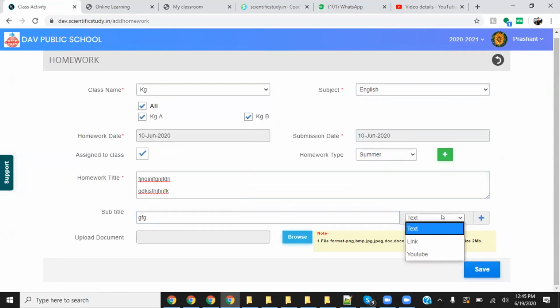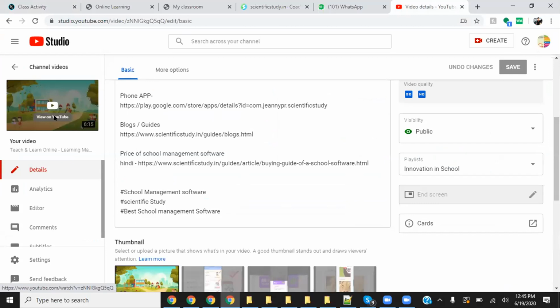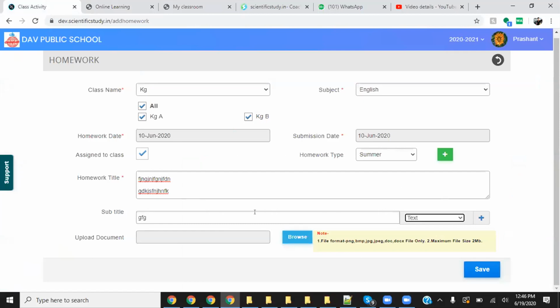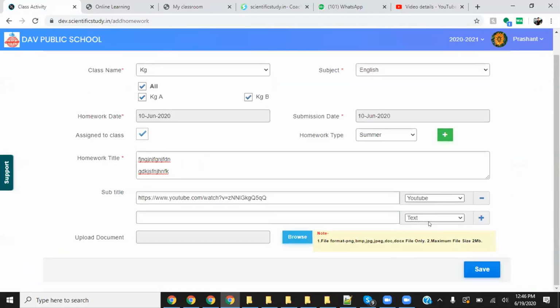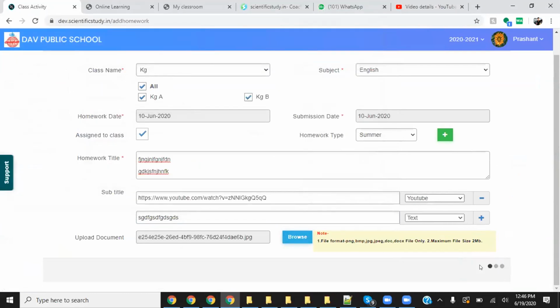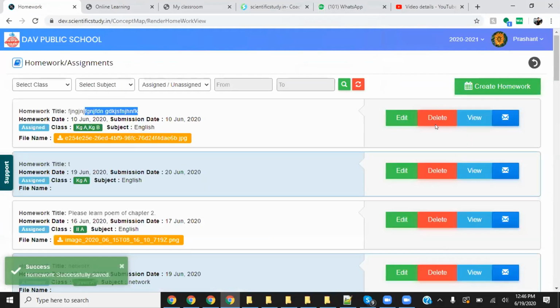Subtitle: in case you want to share a YouTube link, do it like this. If you have any link, add the link. If you have any text, just write it. If you have any document, just browse and upload it, then save. That's it, done. And this homework will be displayed to the parents for these classes. So this was the homework.